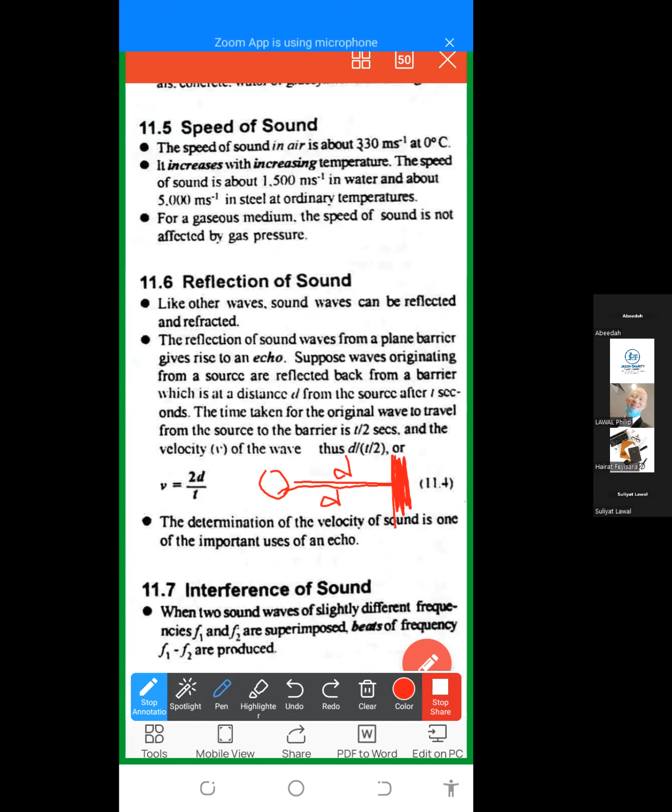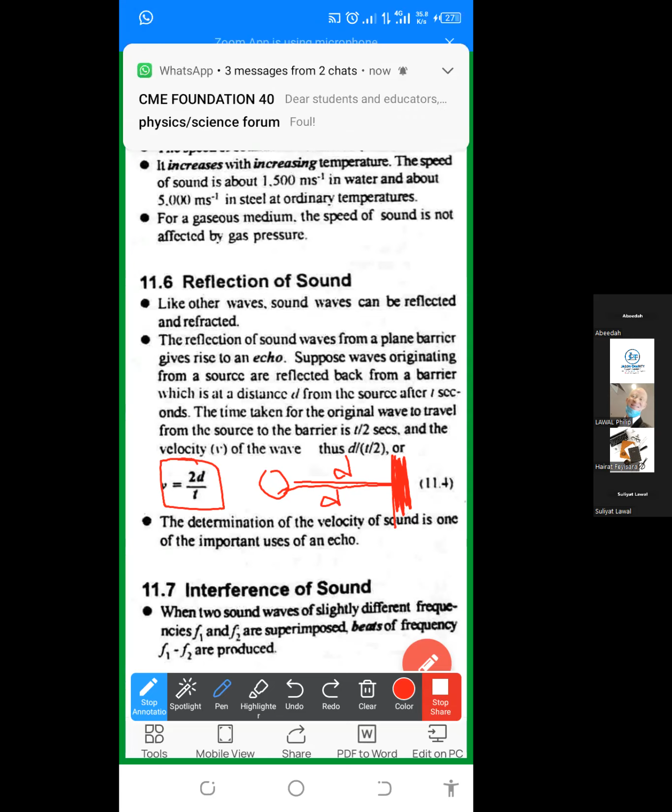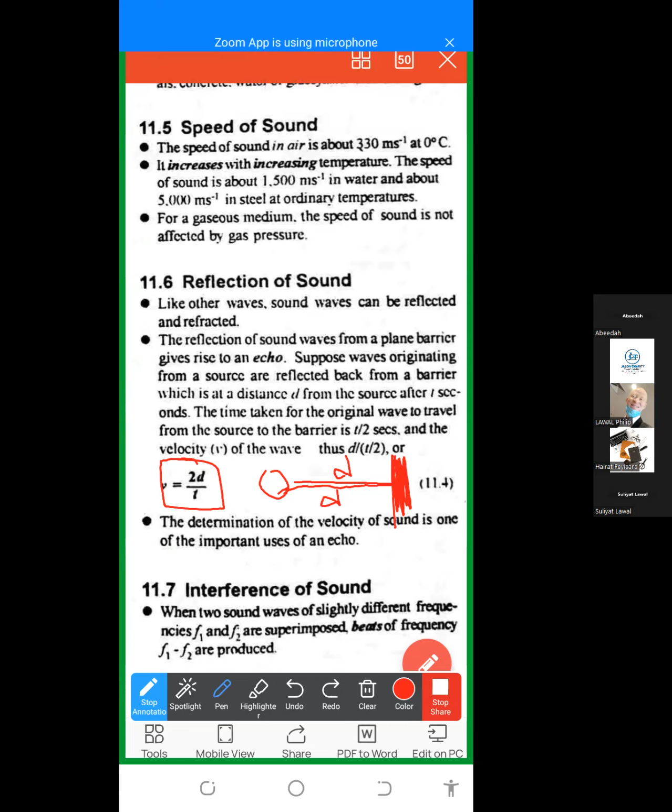So you have to multiply that distance by 2, and that is what you are seeing here: 2D over T, the time taken to travel. I've said that people on the ship, when they send a sound down to the seabed, they wait for that sound to come back to them. So you can use that to determine the distance covered, because you know the speed of sound in water and the time it takes.